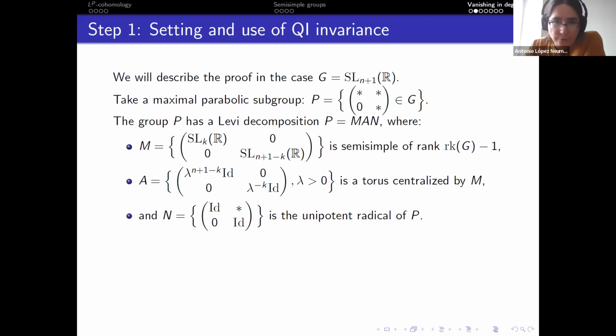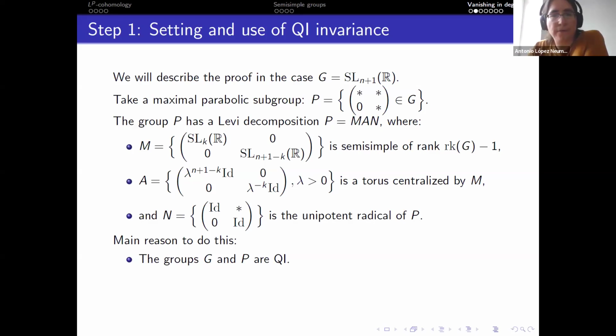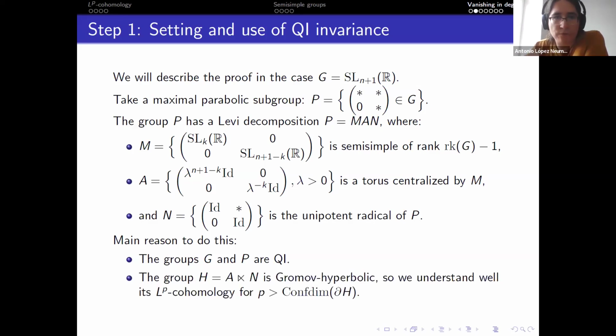So why do we do this? The reason is that P has a semi-direct product decomposition, and the groups G and P are quasi-isometric. So thanks to quasi-isometric invariance, we can always pass to this group P. The second reason is that when we do this, the group A semi-direct product N is hyperbolic. And for hyperbolic groups, we can use lots of known results on LP cohomology that basically make the spectral sequence manageable. Otherwise, the spectral sequence will not give us anything concrete.